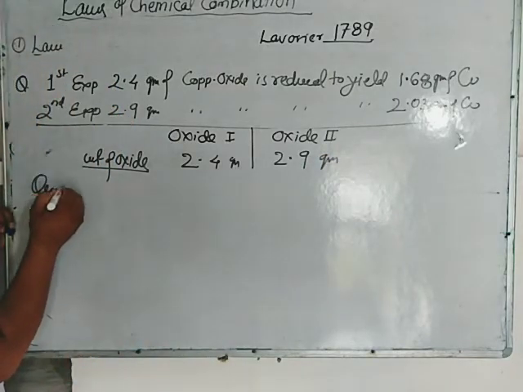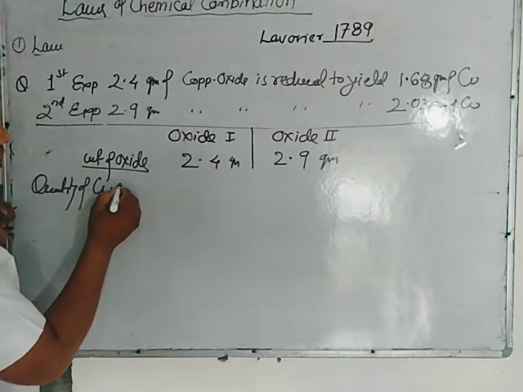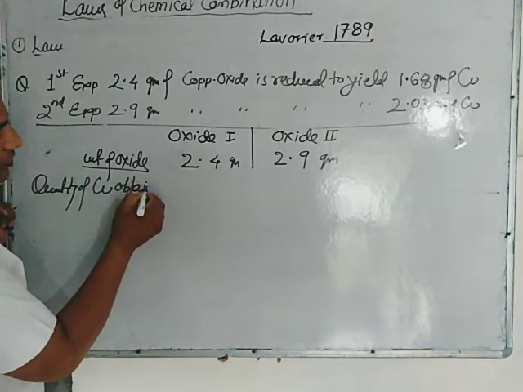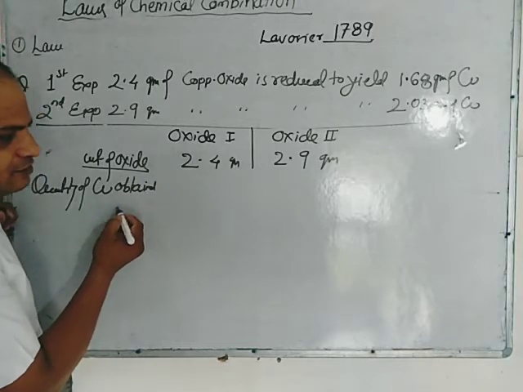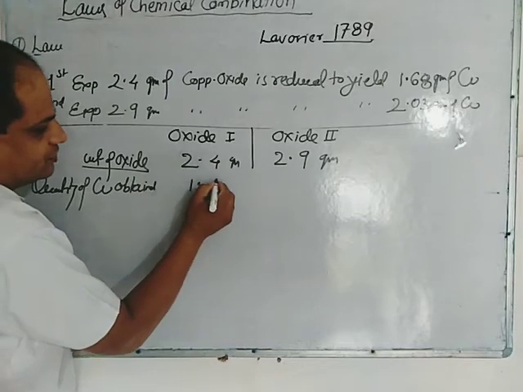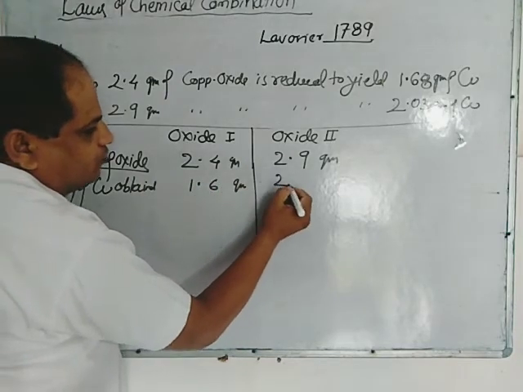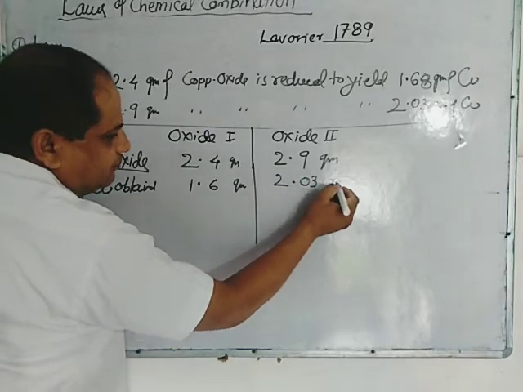The quantity of Cu obtained on reduction, that is in first 1.68 gram, here 2.03 gram.